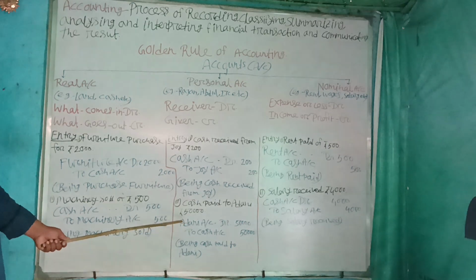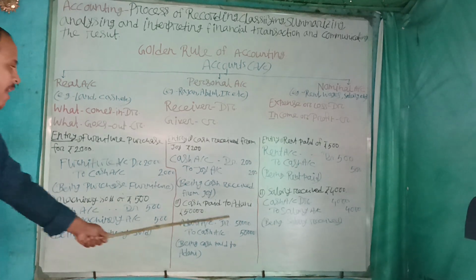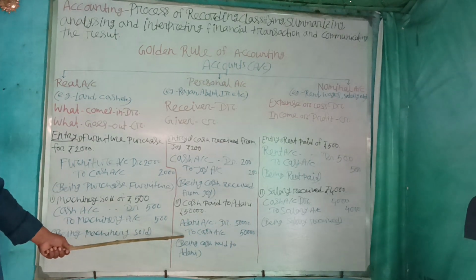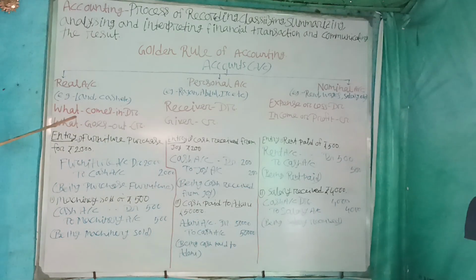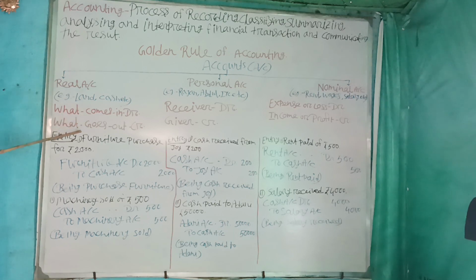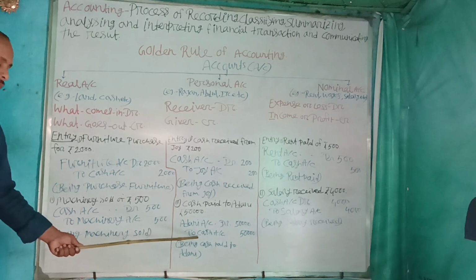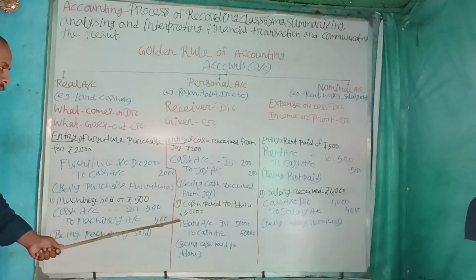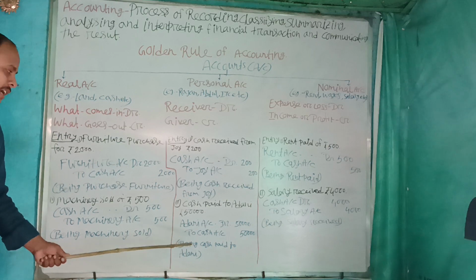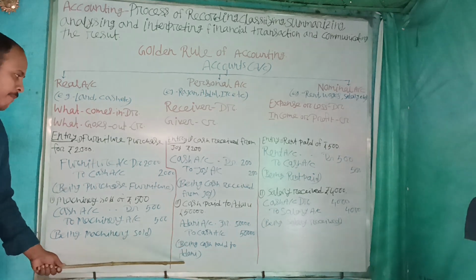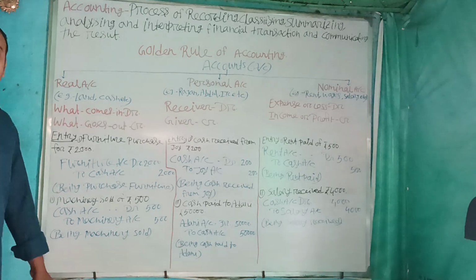For that reason, Adani account will be debited 50,000 to cash, because here we pay cash. Cash goes out. Cash is an example of a real account. For that reason, cash will be credited. So Adani account debit 50,000 to cash account 50,000. Narration: being cash paid to Adani.